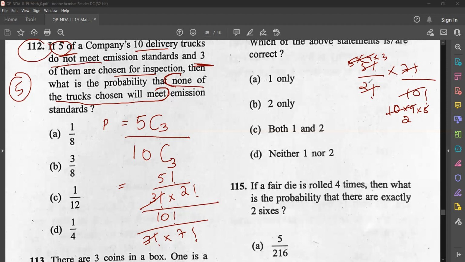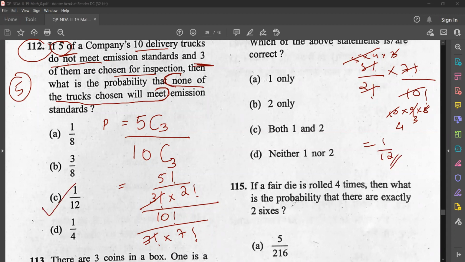Actually, this is 9, isn't it? Okay, so just do this first. So 5 into 4 into 3 over 10 into 9 into 8. Just perform. So 20 and 80, that is 4 times. So 3 and 9, that is 3 times. So it is 1 by 12. So the answer is option C, 1 by 12.